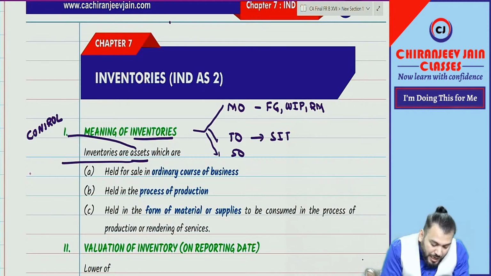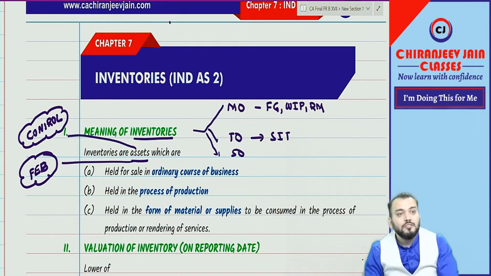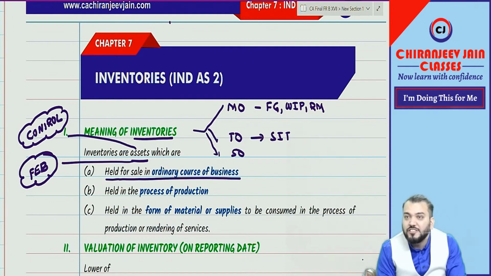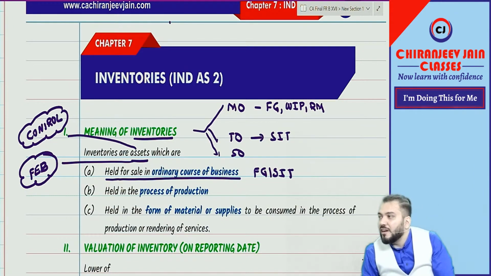Control and future economic benefit. FEB means what? Future economic benefit. Correct. So inventories are assets which are held for sale in the ordinary course of business. Which are held for sale means can I say it will be finished goods or stock in trade? Finished goods or stock in trade.